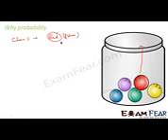Mathematically we say, what is the probability that if you take out one ball from this jar, the ball is a red ball? So we'll say probability of red ball. And then we'll find the probability that the ball you take out is a red ball, or a blue ball.